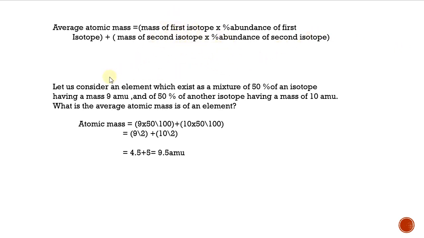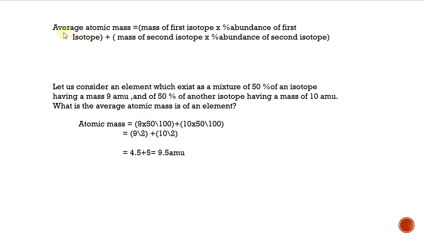Okay, so one example we can see. Let us consider an element which exists as a mixture of 50% of an isotope having the mass 9 AMU. That means one isotope has the mass number 9 AMU and the percentage abundance 50%. And 50% of another isotope having the mass of 10 AMU. What is the average atomic mass of the element? So you have to use this formula here. First step, you have to write this formula. I missed writing this formula here, but you should write this formula first.